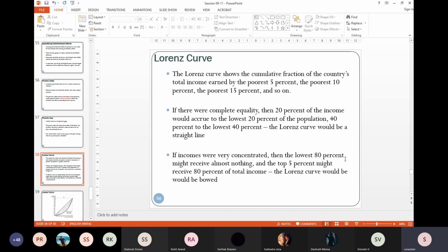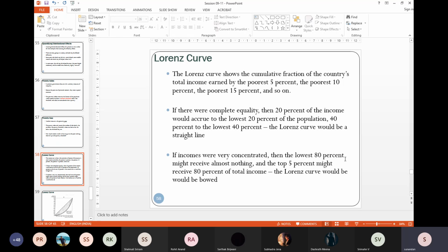So it shows the cumulative fraction of a country's total income earned by, we start from below, the poorest 5%, poorest 10%, 15%, and we go on. So basically, it tells you what share of the country's income accrues to the bottom 5%, bottom 10%, and then you keep on going.